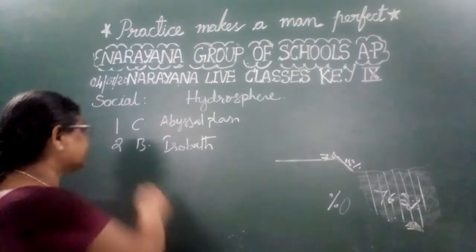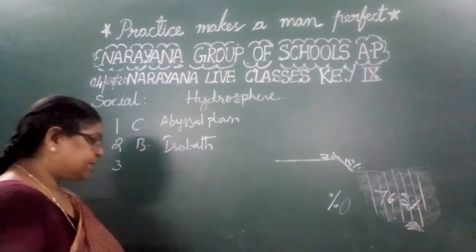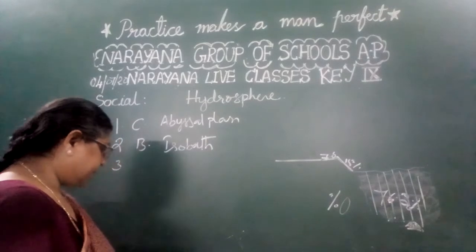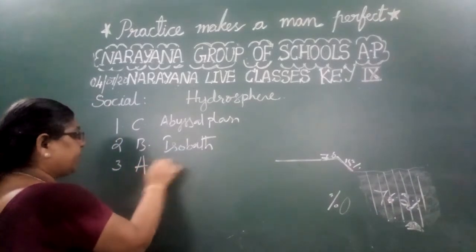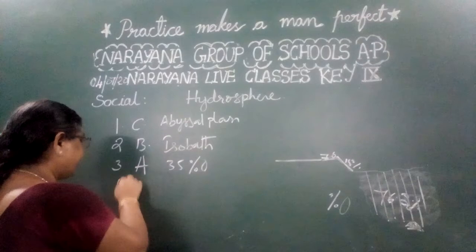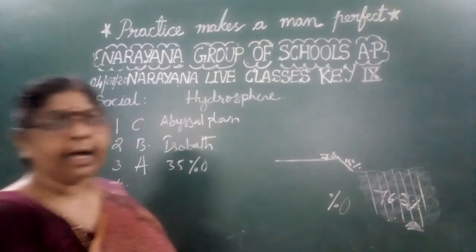So the average salinity of the ocean water is 35 parts per thousand. That is option A, the right answer.